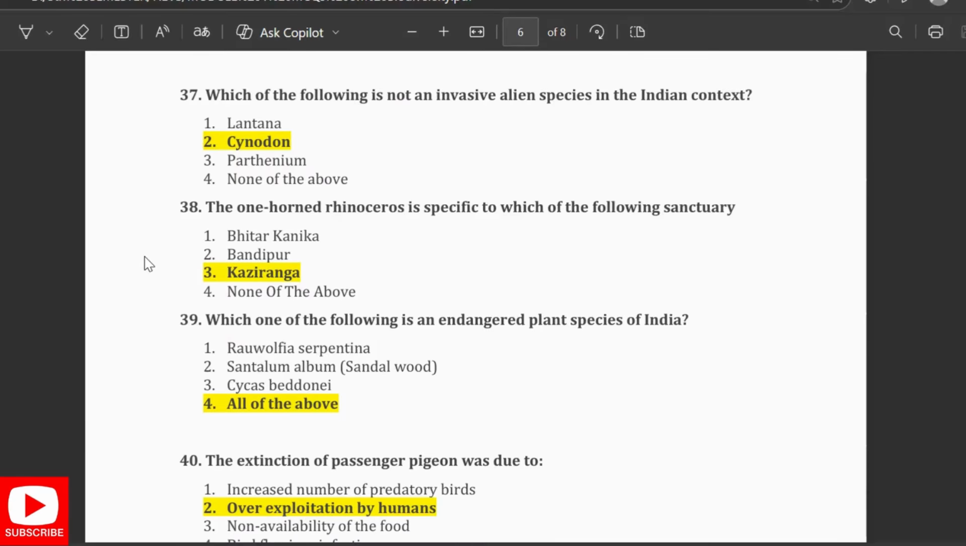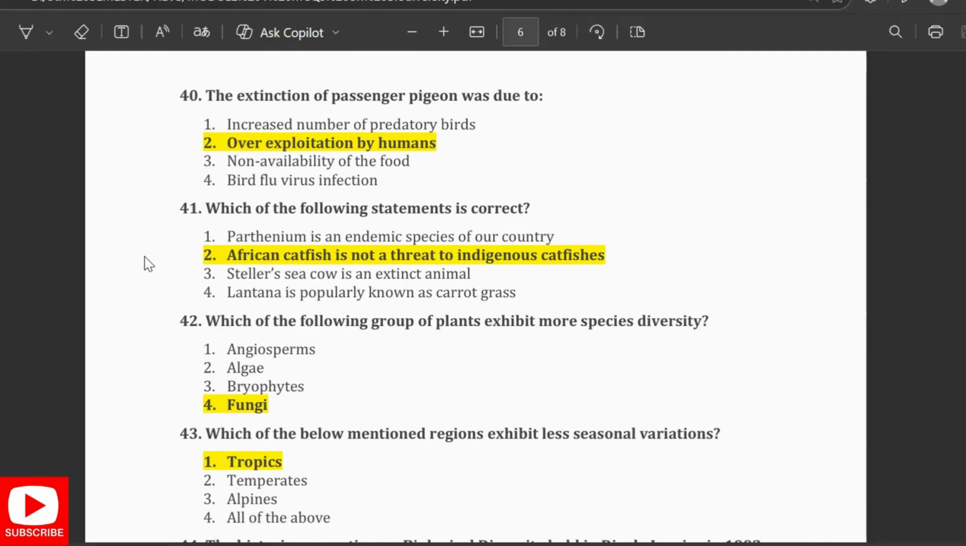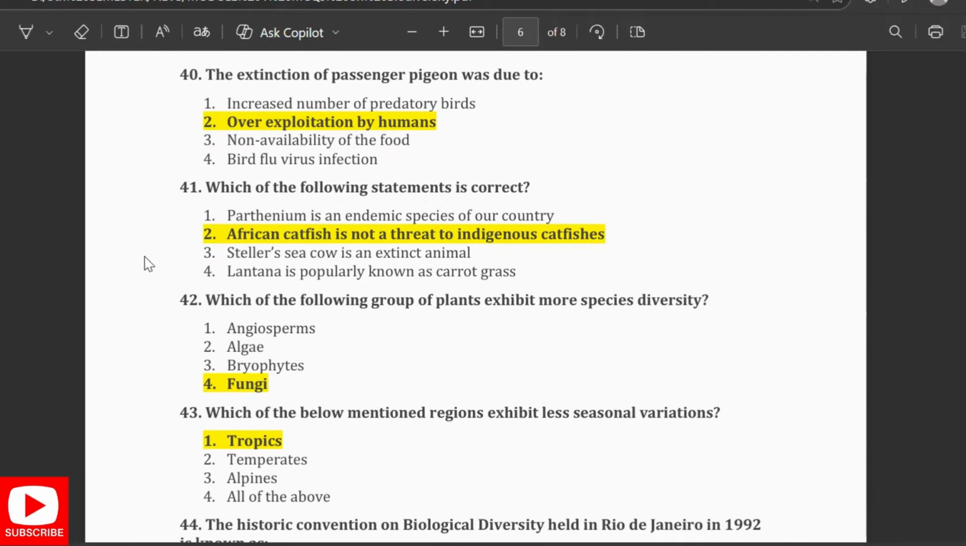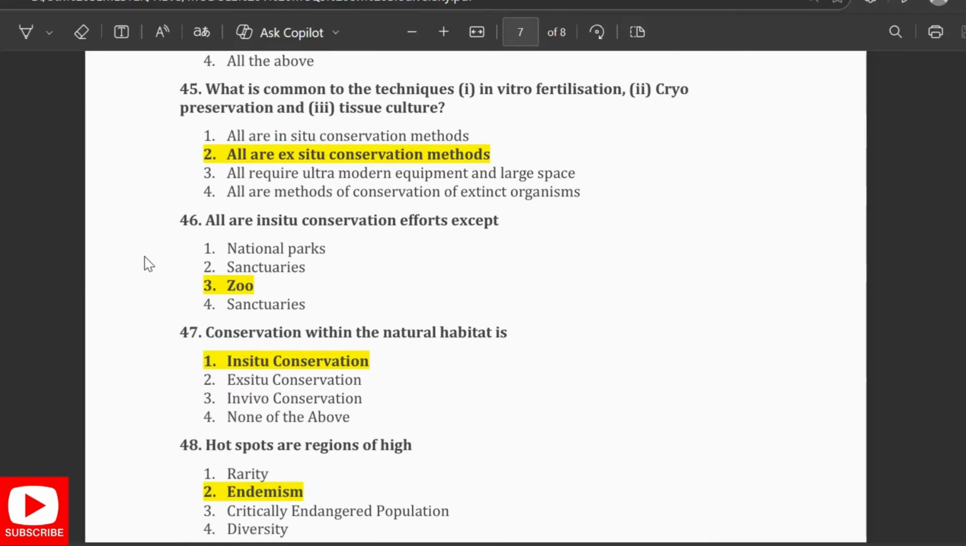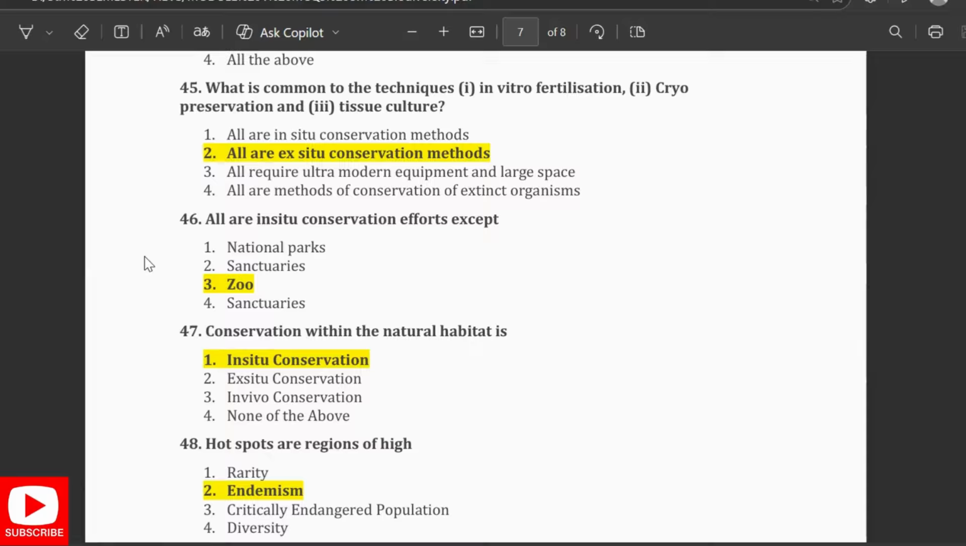All of the above. The extinction of passenger pigeon was due to the overexploitation by humans. Which of the following is correct? African catfish is not threatened to indigenous catfish. Which of the following group of plants exhibit more species diversity? Fungi. Which of the following below mentioned regions exhibit less seasonal variations? Tropics. The historic convention on the biological diversity held in Rio de Janeiro in 1992 is known as the Earth Summit. What are the common techniques: in vitro fertilization, cryopreservation, and tissue culture?